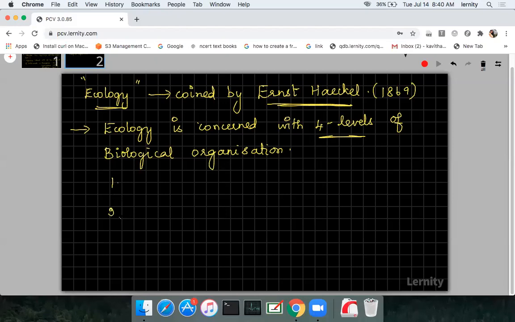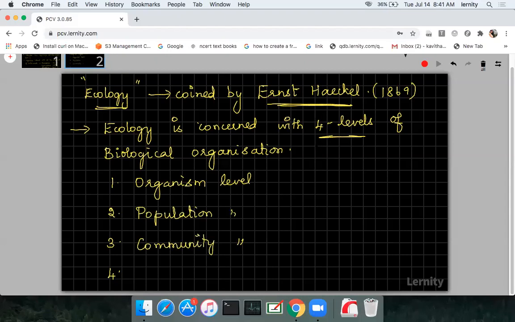The first level is organism level. Then organisms together will form a population. Second level is population level. The third level is community level. Different populations of different organisms will form a community. And finally, a large level of organization that we call biome. So organism level, population level, community level, biome level. These are the 4 levels of biological organization where ecology is concerned.